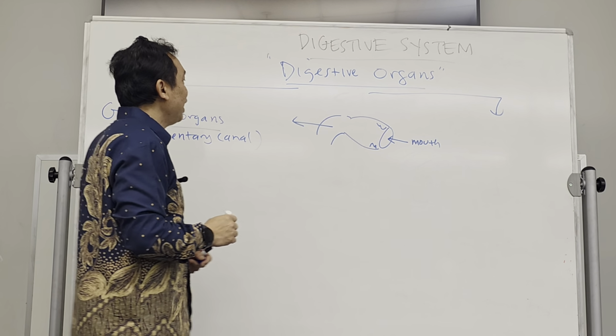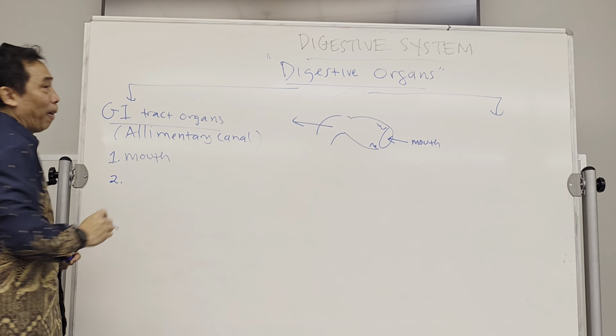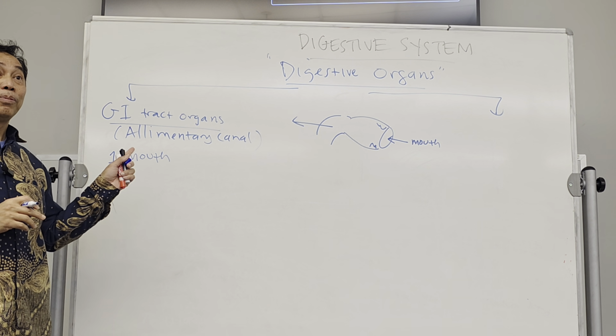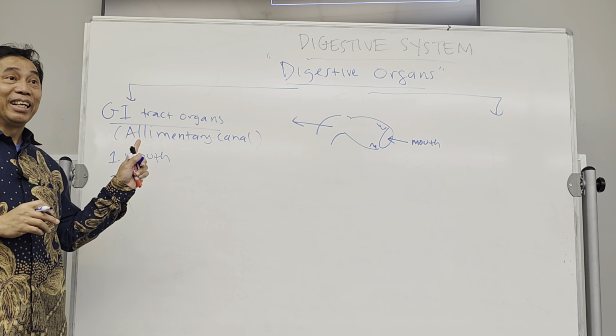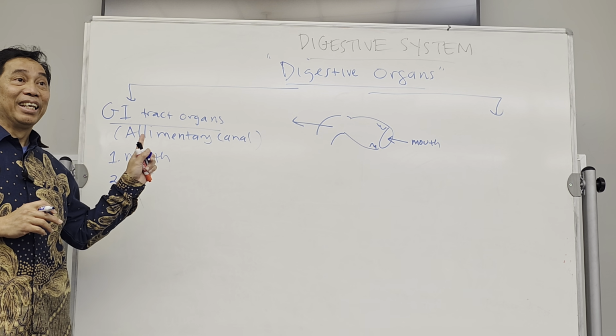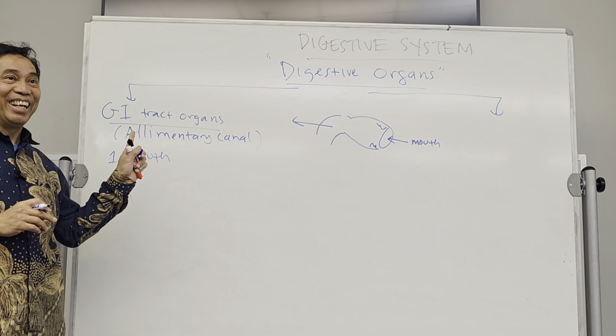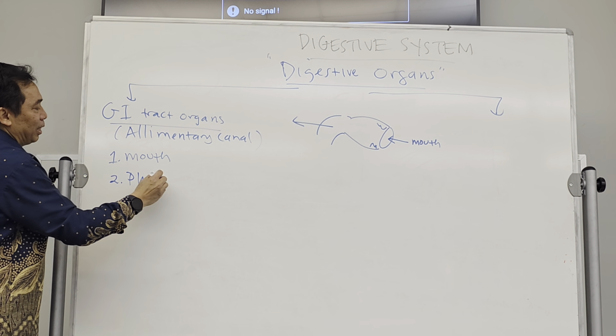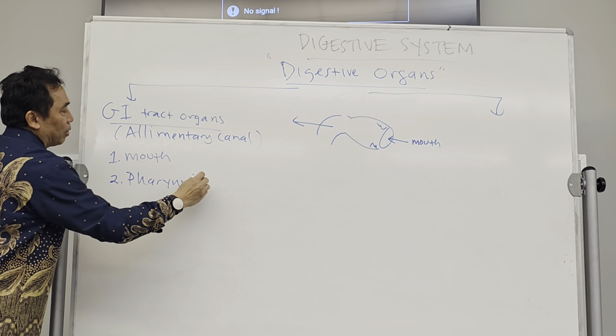Anybody still remember what is the name of that organ? Sarah? What is the organ that is also used by the respiratory system and the digestive system? Start with the P. Daniel? Pharynx, which is the throat. Okay? So the second one is going to be pharynx, or throat.